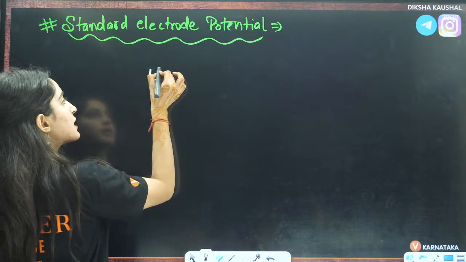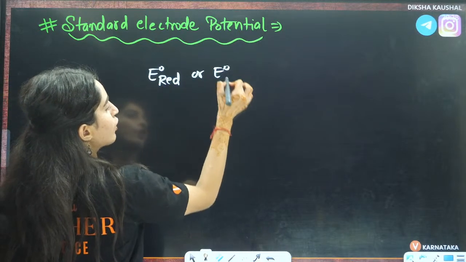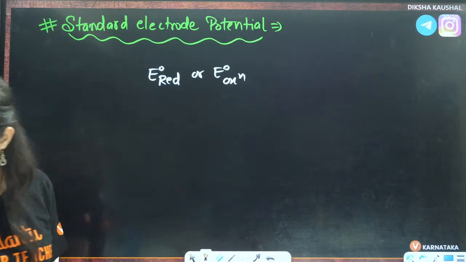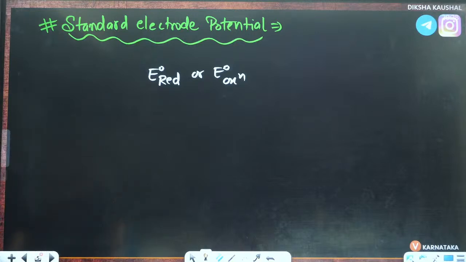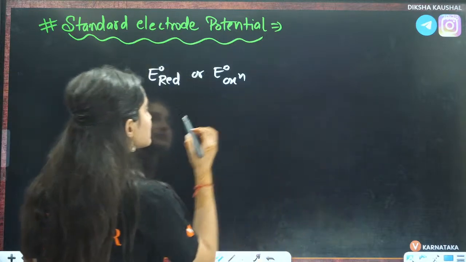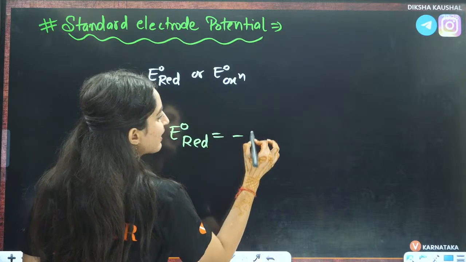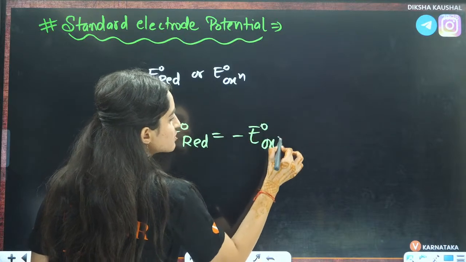And here it is represented by E naught of reduction or E naught of oxidation, right? Okay, understood? Now, this E naught of reduction is equal to minus E naught of oxidation.